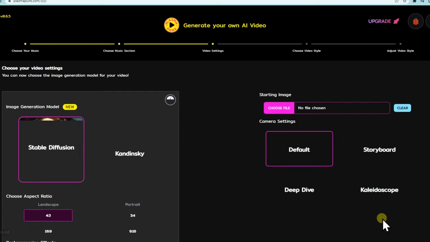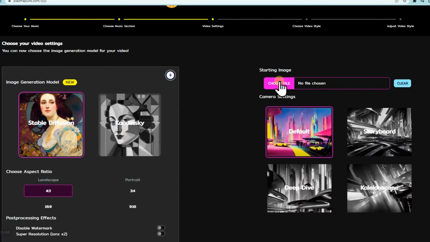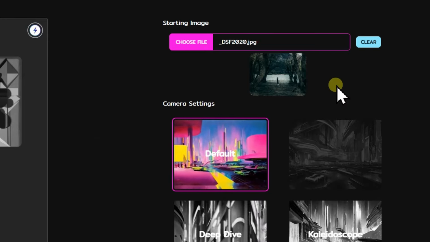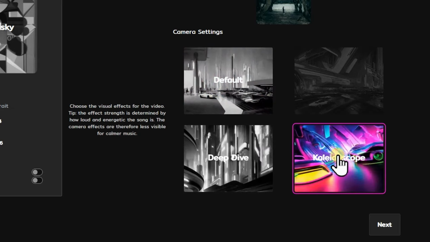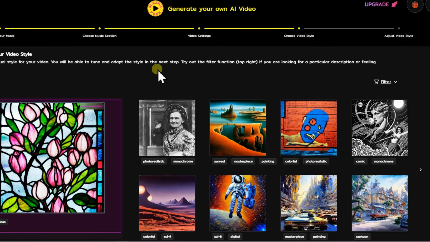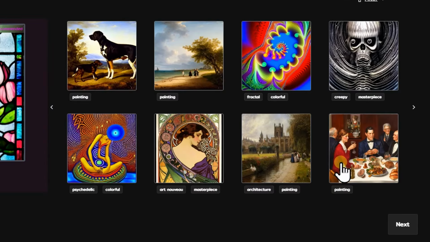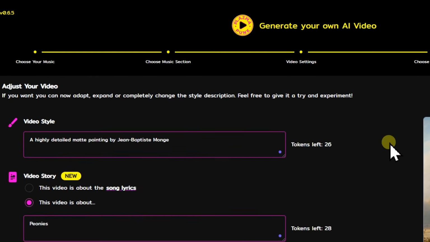Let's set the video settings. We can choose a file that the software can take inspiration from. Here we can choose the effects. Let's try the kaleidoscope. Here, we set the style of the video. From this page, we can see the rich artistic offering. The choices are endless. I would love to try them all. Let's try this one, painting. Here's the style of the video, which can be modified to your liking.